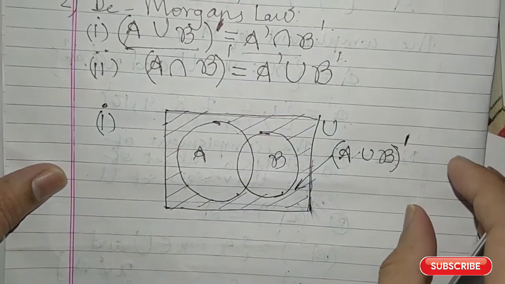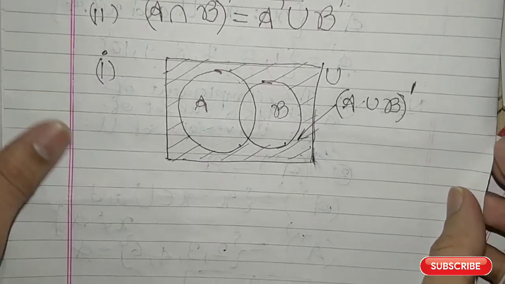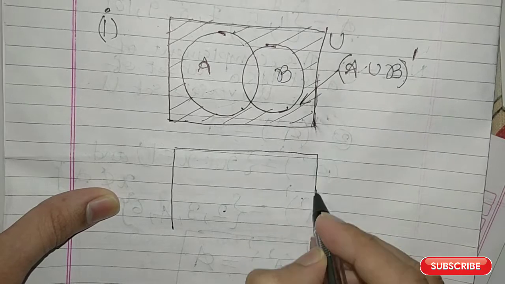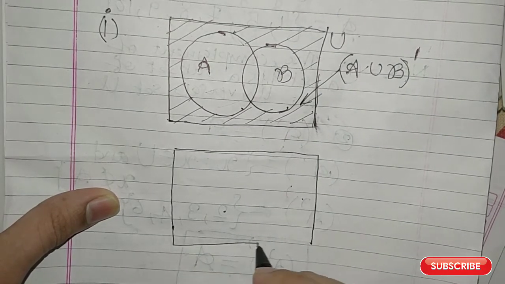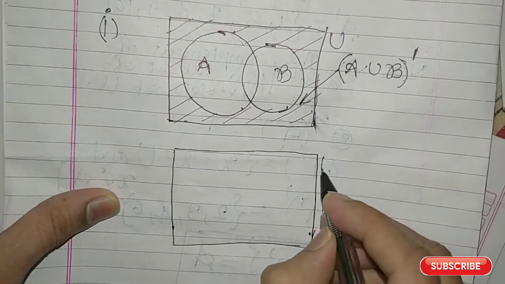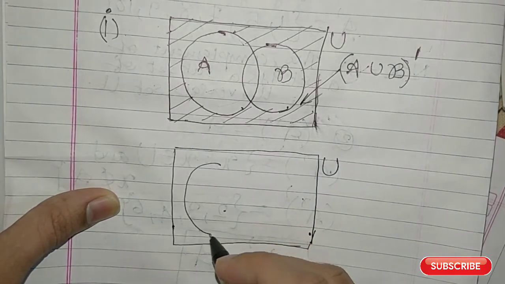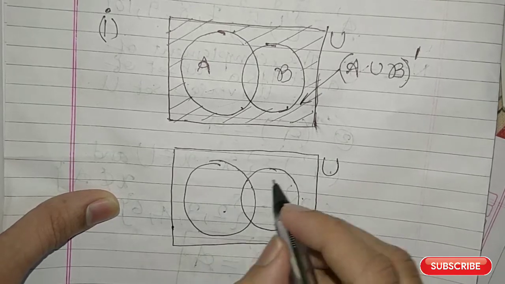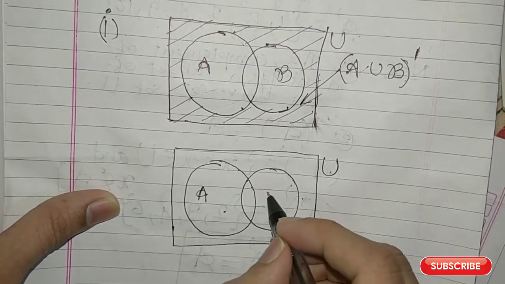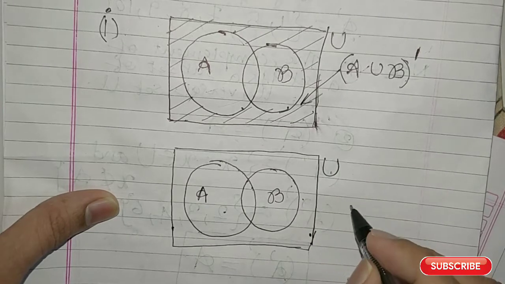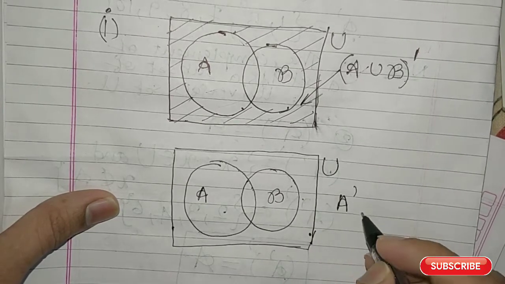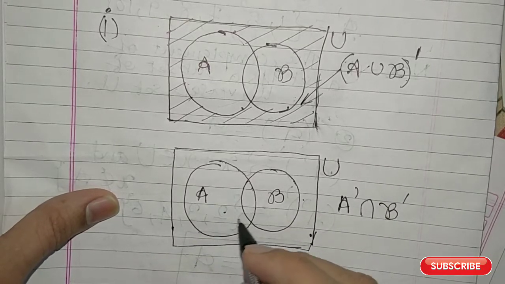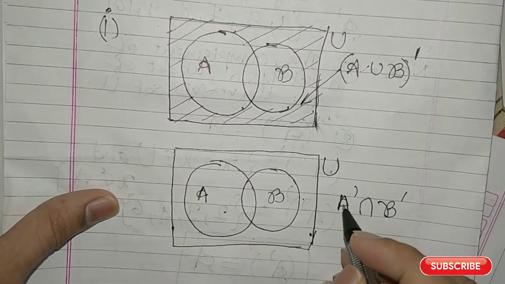Now let us look at the right hand side of the first law. So you draw again the universal set, U, and draw the set A and the set B. This is the set A, this is the set B. Now you have to look at A complement intersection B complement. First you look at A complement.